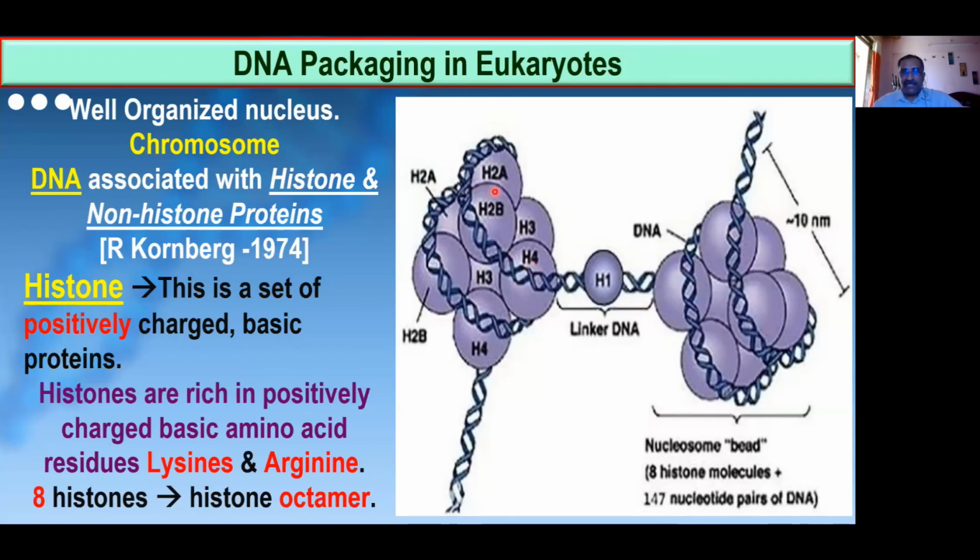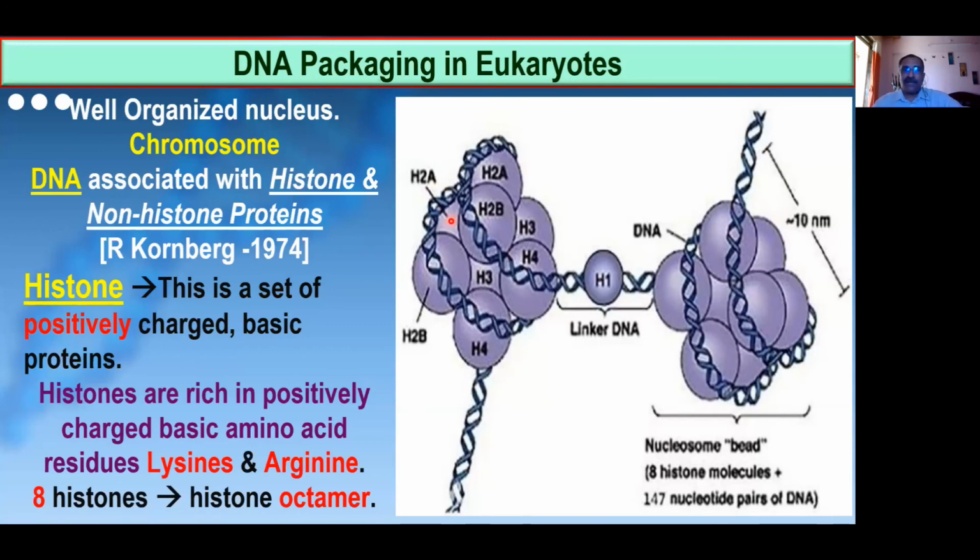In this octamer, there are 2 units of H2A. Remember, I want to say one more thing: H2 is again subdivided into H2A and H2B. So if you count that way, there are total 5 types. Otherwise, simply we say H1, H2, H3, H4, 4 types. Otherwise, H1, H2A, H2B, then H3, H4, total 5.